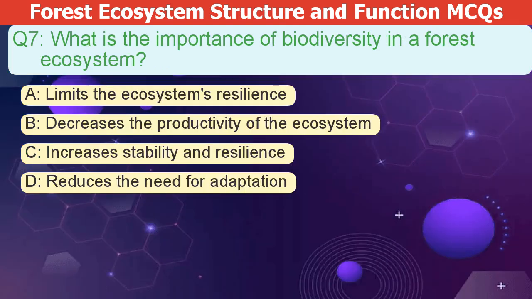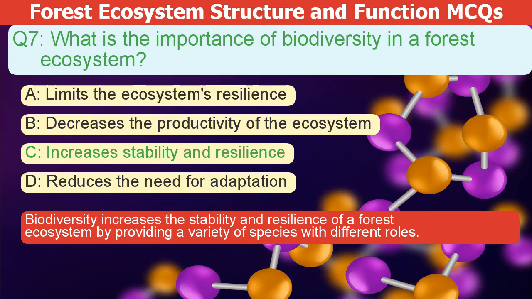What is the importance of biodiversity in a forest ecosystem? A. Limits the ecosystem's resilience. B. Decreases the productivity of the ecosystem. C. Increases stability and resilience. D. Reduces the need for adaptation. The correct answer is C. Biodiversity increases the stability and resilience of a forest ecosystem by providing a variety of species with different roles.